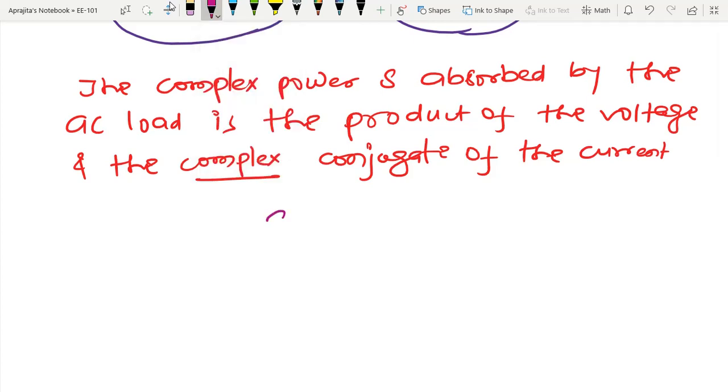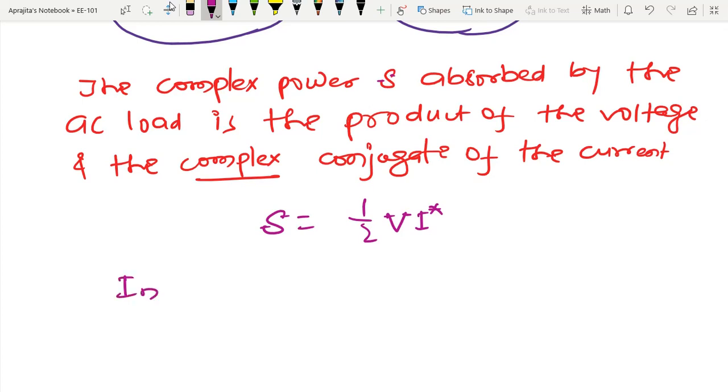I have S, and this S is half V I star, where V and I are in the phasor domain, and one can also write this S in terms of the RMS value.